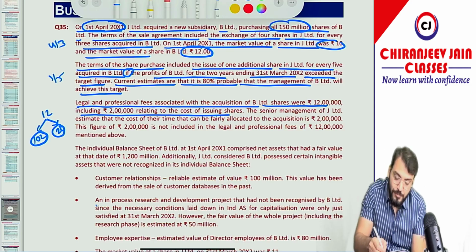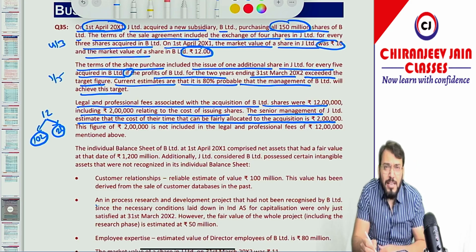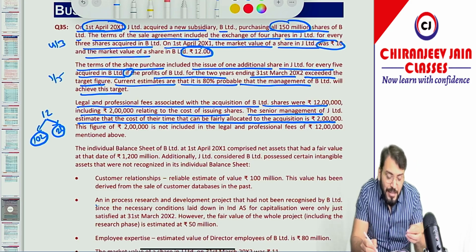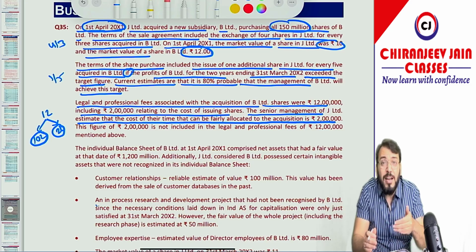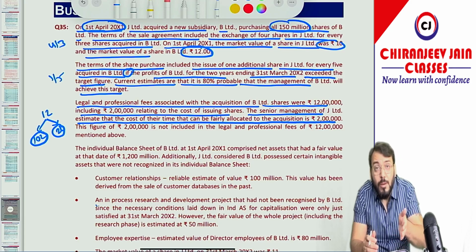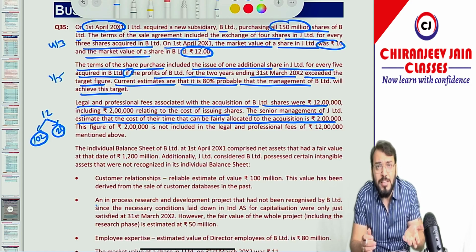Chalega? Yes, sir. The senior management of J Limited estimate the cost of their time that can be fairly allocated to the acquisition is 2 lakh. So what they are saying, the senior management has allocated, because they are also involved in the acquisition, and they have said that they have also spent some time for the acquisition. So the cost of their services is 2 lakh.